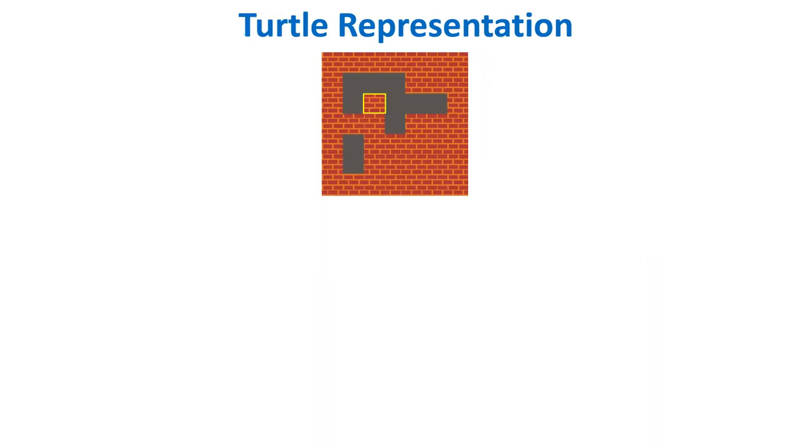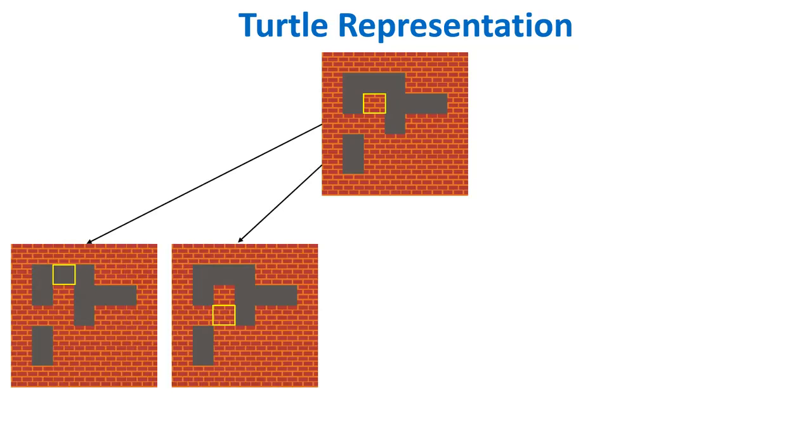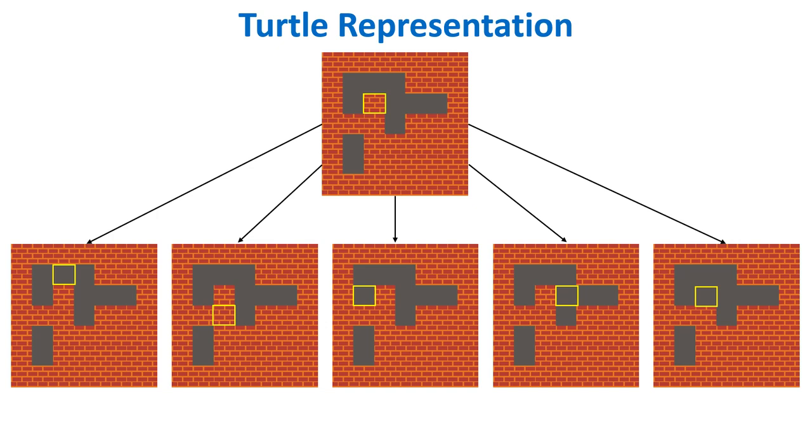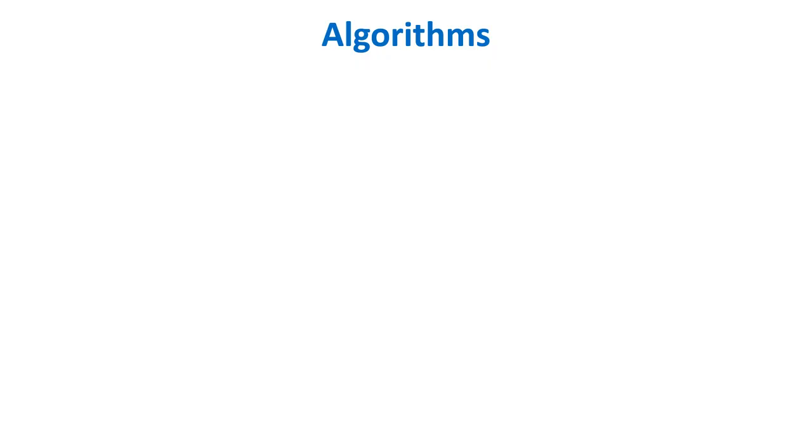Our third representation is turtle representation. This is very similar to the turtle graphics module in Logo programming. In this representation, the initial level is given a random starting position. It can change its current position by moving to any neighbor tile in 4 cardinal directions, or modify the current tile by changing it to another tile. For comparison, we have selected 4 very commonly used tree search algorithms and 4 optimization algorithms.